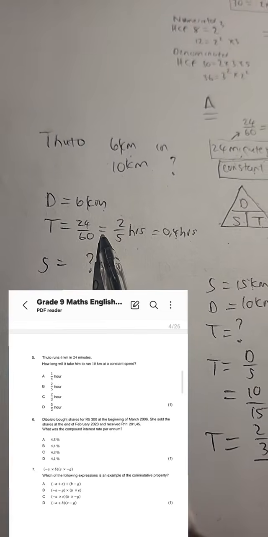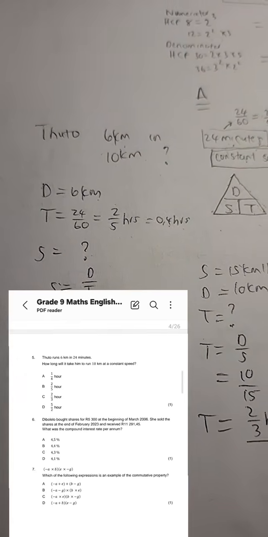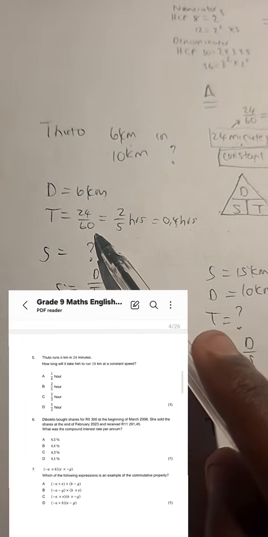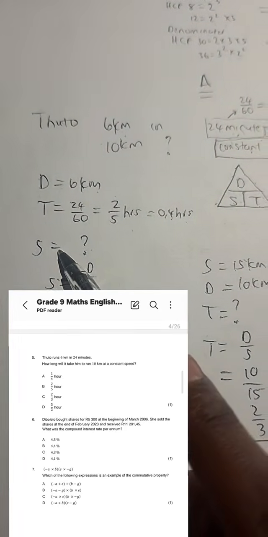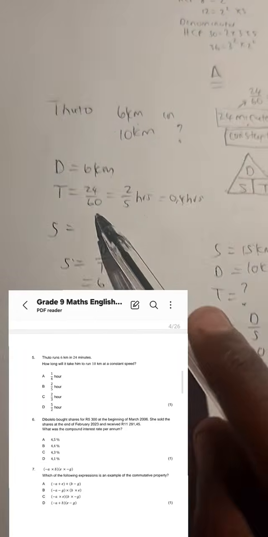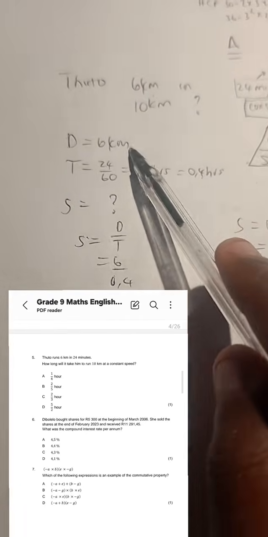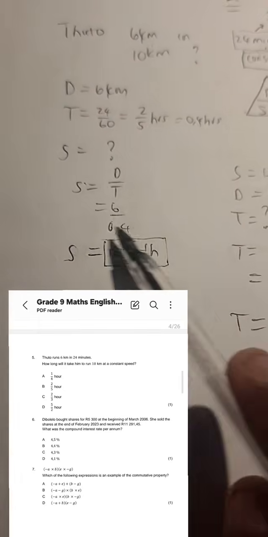How many minutes are there in 1 hour? There are 60 minutes. So we divide the 24 by 60. We get 2/5 hours, which is 0.4 hours. Then we can now calculate the speed. Speed is equal to distance over time. 6 kilometers divided by 0.4. What do we get? 15 kilometers per hour.